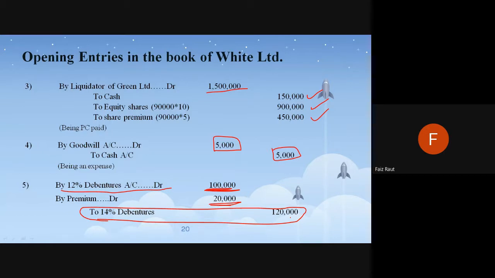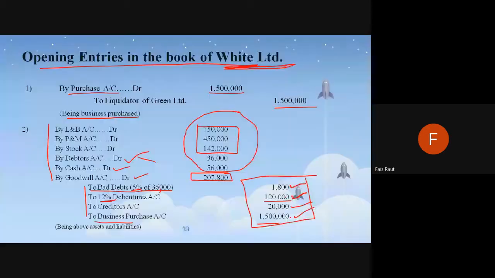Opening entries, the thing which is important is, first, you imagine that the acquiring company and the target company are appointing a liquidator. So the liquidator will take care of all the liquidation process of the target company. That's the reason the acquiring company is giving the money. Okay, you imagine money itself. The acquiring company is giving money to the liquidator, and the liquidator is taking care of how to distribute the money. So this is how it is giving the money. Okay, 15 lakhs directly दे दिया liquidator को.